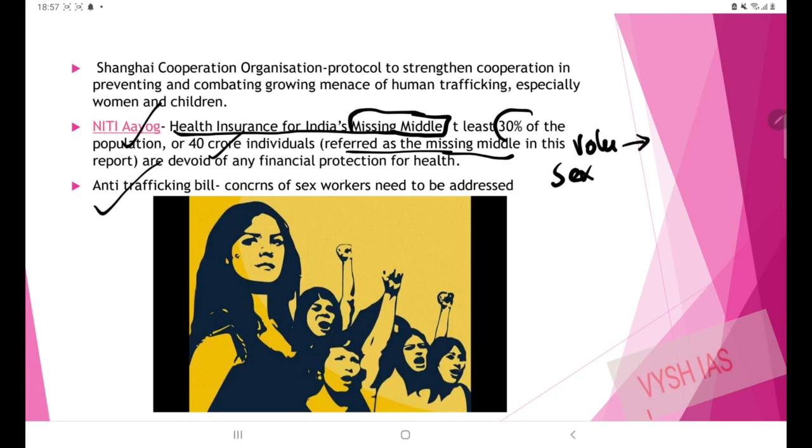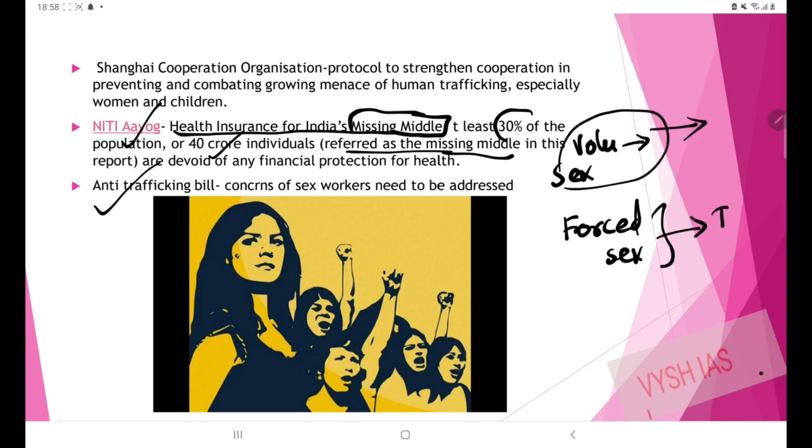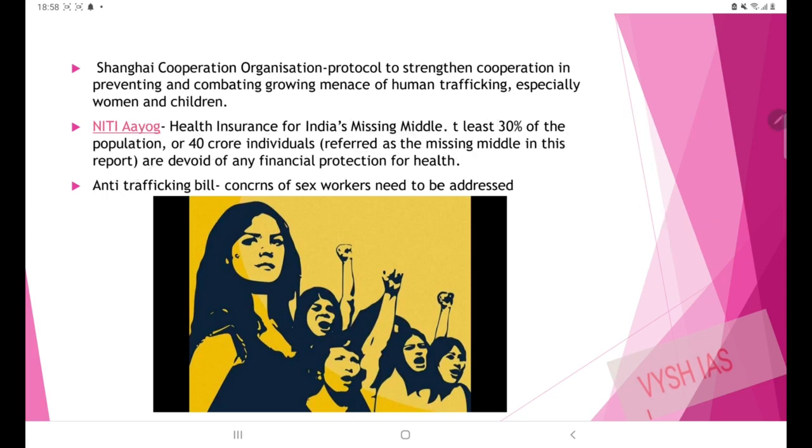So that work need not be treated as trafficking. If the trafficking is forced, the forced sex work, then that amounts to trafficking, but voluntary sex work does not amount to trafficking. That is not being adequately considered in this bill. So this is against the right to employment and right to livelihood, because these voluntary sex workers are living based on that work only. So denying them and labeling them as trafficking would be detrimental to their livelihood.